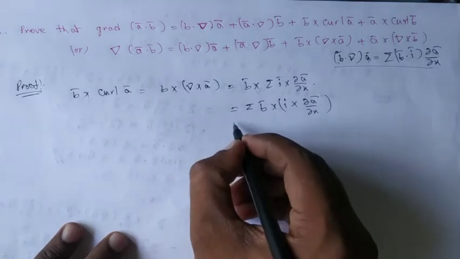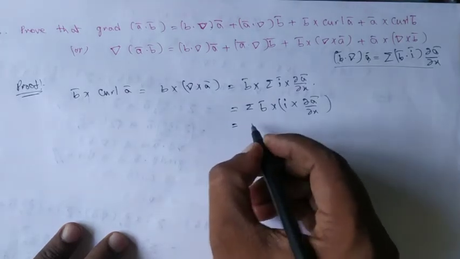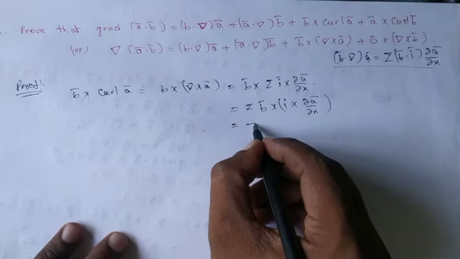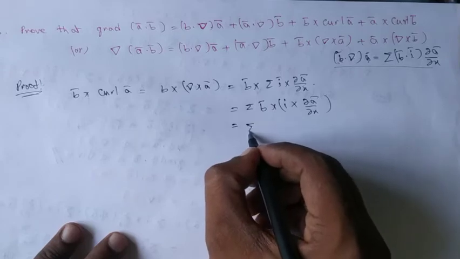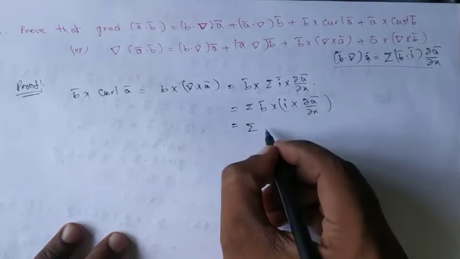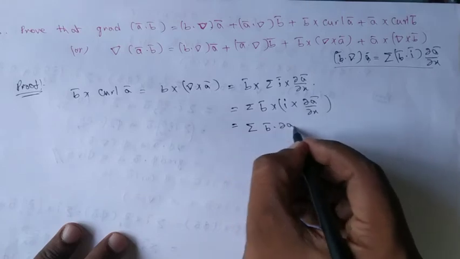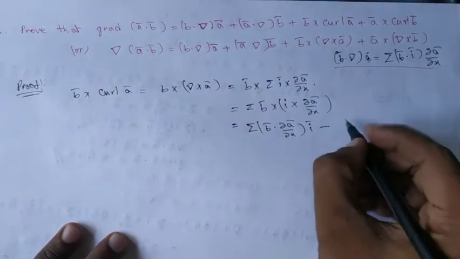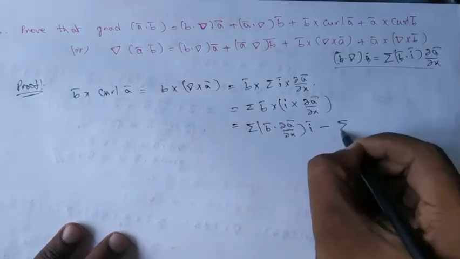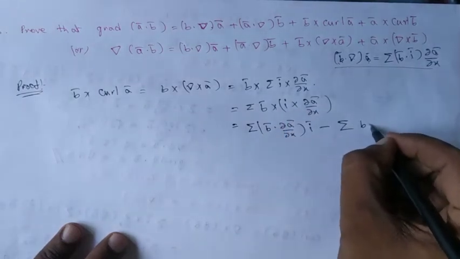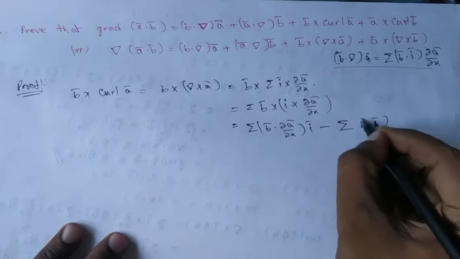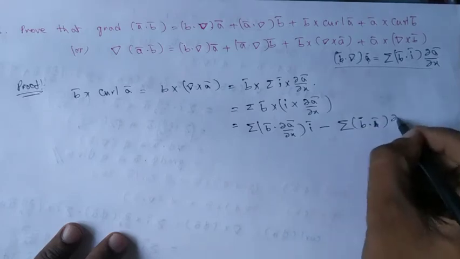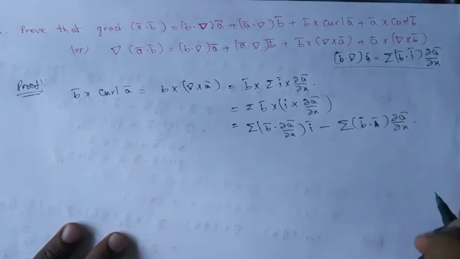And then this becomes, according to the known statement, sigma of b bar dot dou a bar by dou x into i bar, minus sigma of b bar dot i bar into dou a bar by dou x.